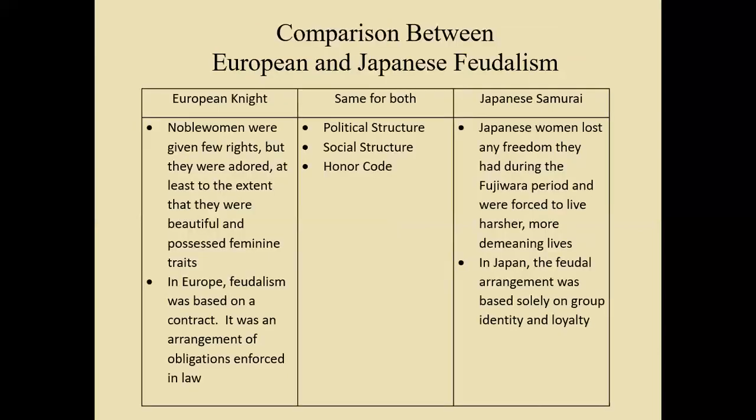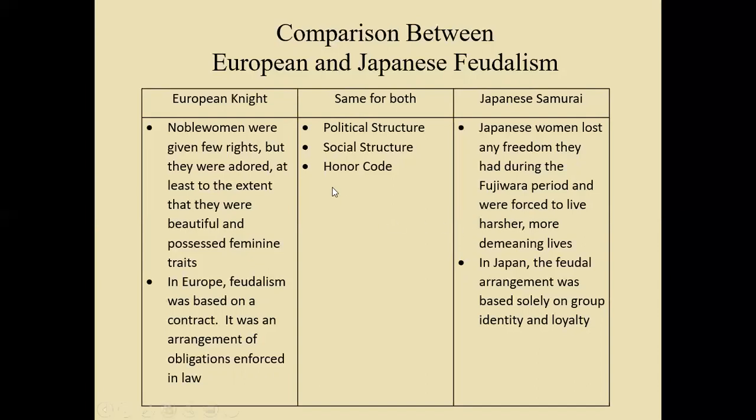So, comparing European knights to Japanese samurai, they both shared similar political structures, social structures, and an honor code. Now, the honor code of the European knight was known as chivalry, where they had to show loyalty and courage to their lords. The Japanese followed a much stricter code known as the code of Bushido, which means way of the warrior. Now, Japanese samurai had to be loyal to their lords, and if they ever showed dishonor, they would have to commit seppuku or ritual suicide in order to regain their honor and not bring shame onto their families.